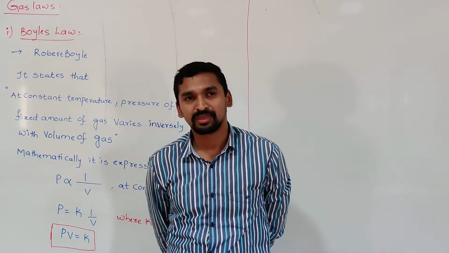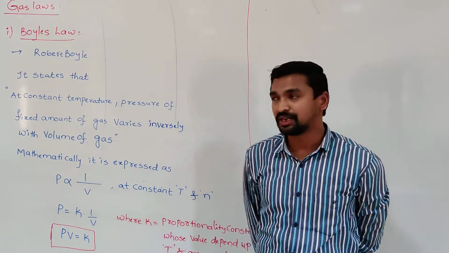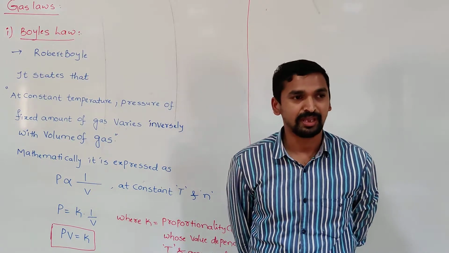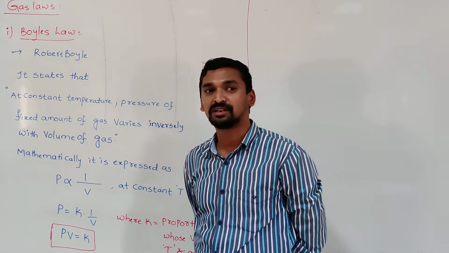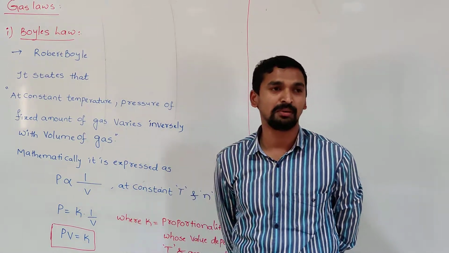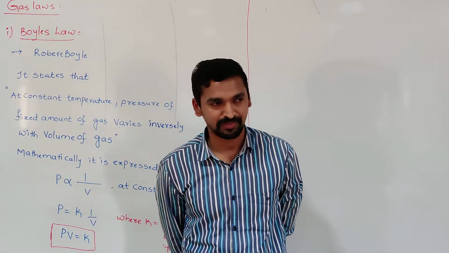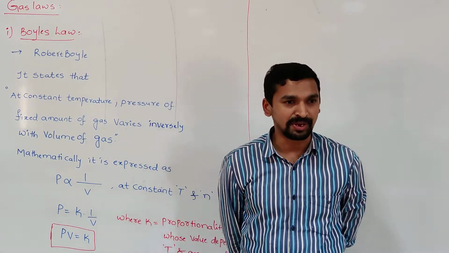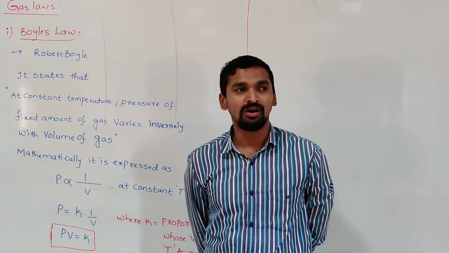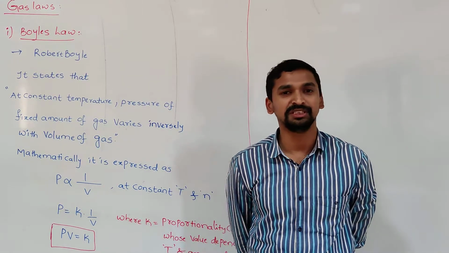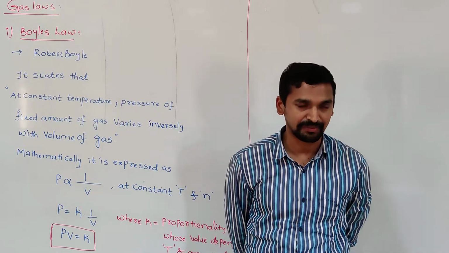What do they give? These gas laws give the quantitative relationship between any two variables by keeping the other two variables constant. For example, pressure, volume, temperature, number of moles. I keep the temperature constant and take a fixed amount of a gas. How does the pressure change with changing the volume of a gas? Based on that, a generalization is made.